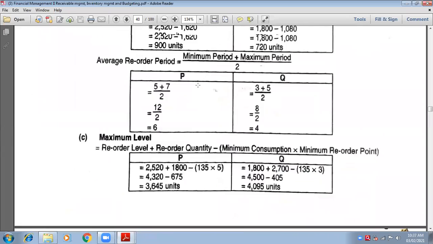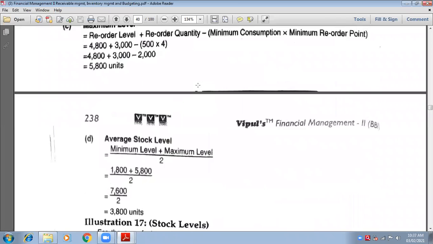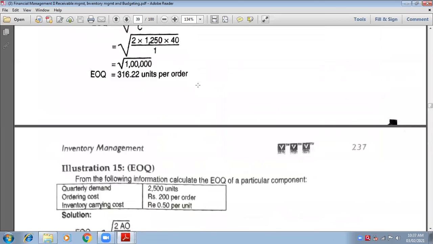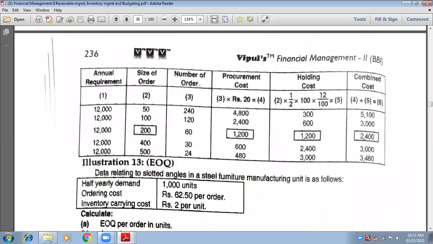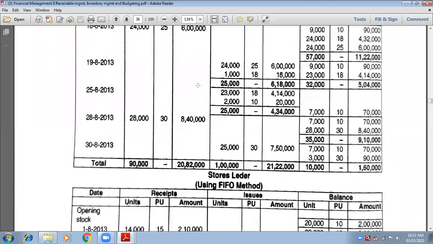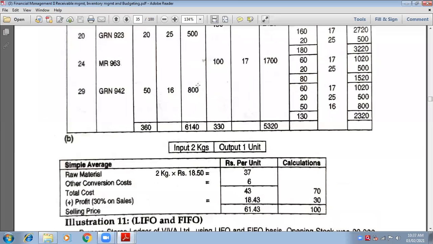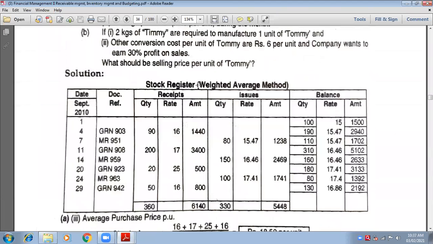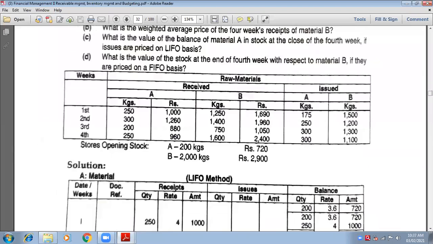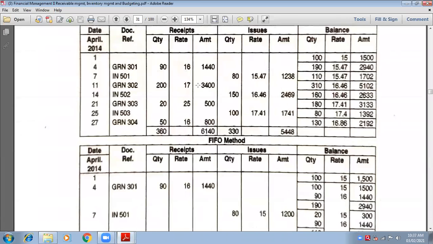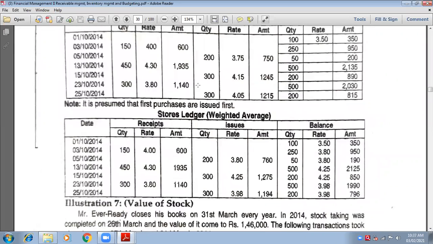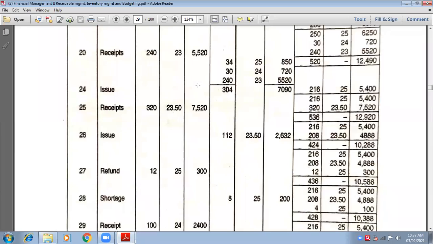No, ma'am, no doubt. Because it is just a formula-based simple question, you should not be having any doubt. I'm looking for another question in the textbook, but it is not there. Ma'am, there is no doubt, we will revise this.